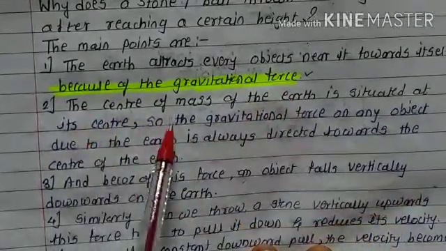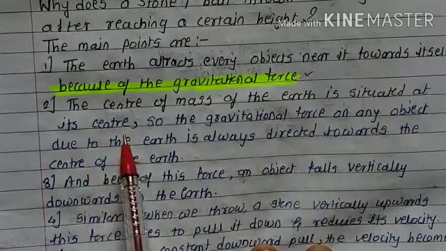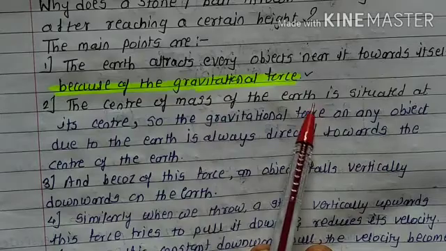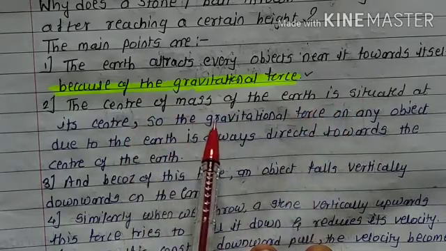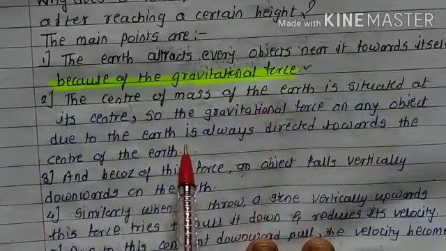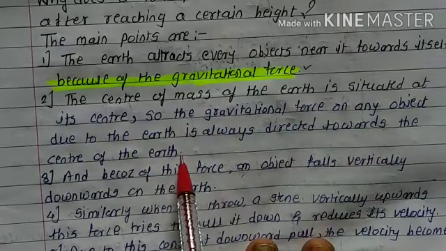Second, the center of mass of the earth is situated at its center. That is where the gravitational force comes from. So the gravitational force on any object due to the earth is always directed towards the center of the earth.